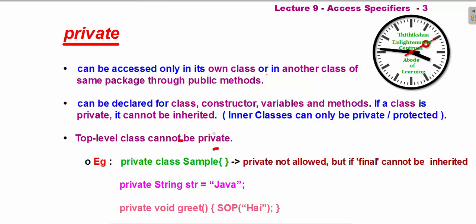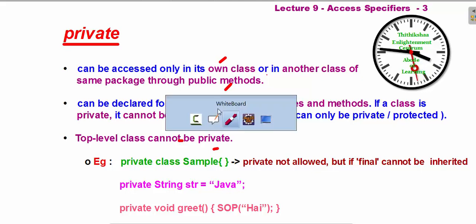Like I should not give private or protected for the class. Next, what it is saying is it can be accessed only within its own class, or in another class of the same package through public methods.